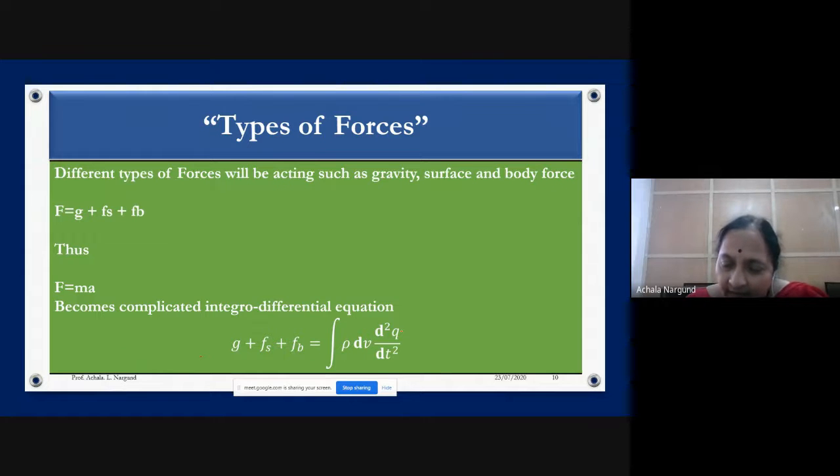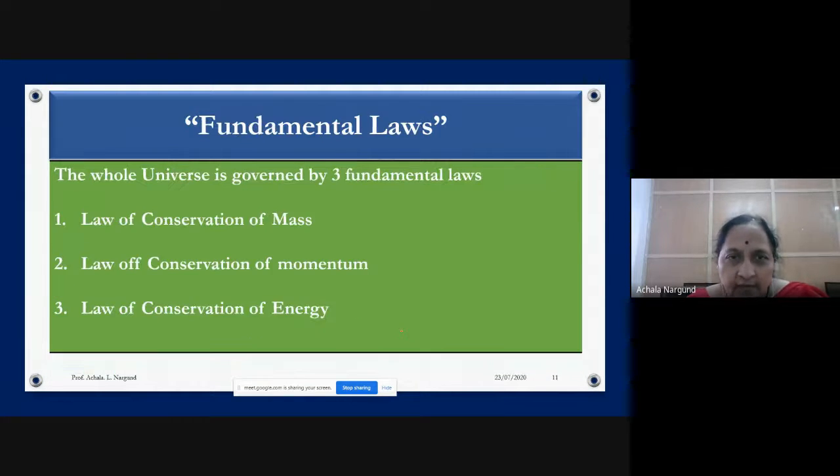So how things become complicated is also important here. That gives you an integro-differential equation actually. Or you can convert it into differential equations. Many of you know how to convert all those things.